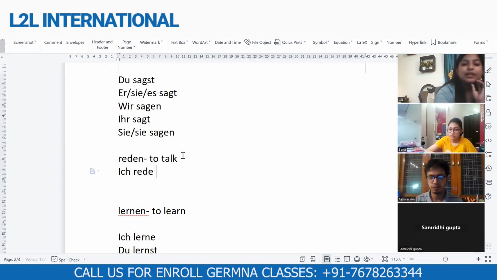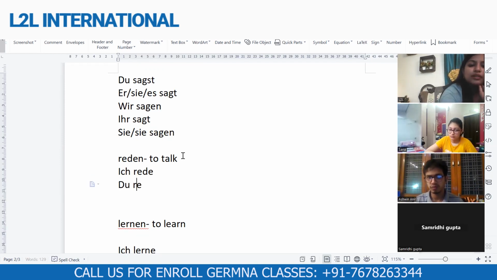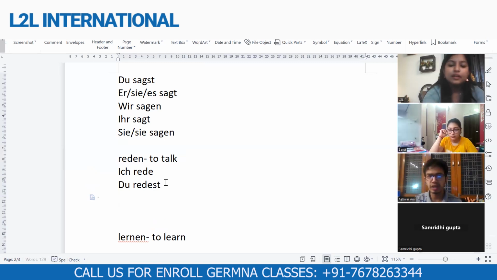So for reden, we have ich rede, same pattern. Now the normal pattern says we need to add st to make the du conjugation. So normally it would become du rets. They were not happy with this, so in order to make the pronunciation a bit easier, they made it du redest. They add est.